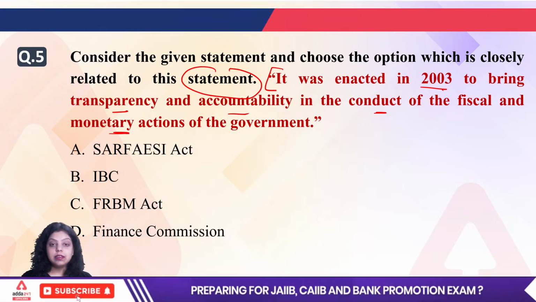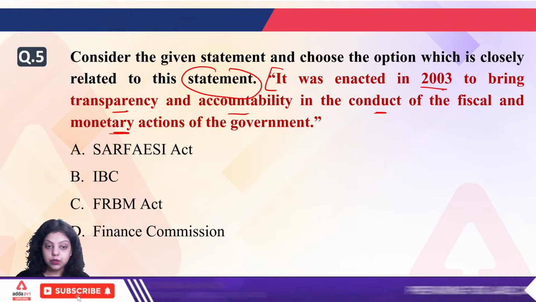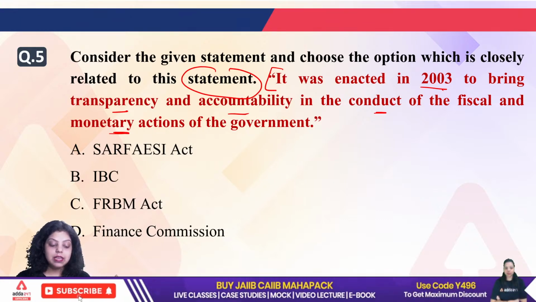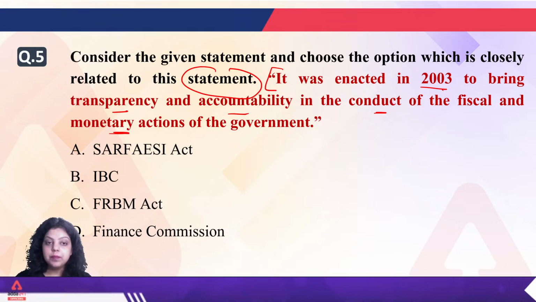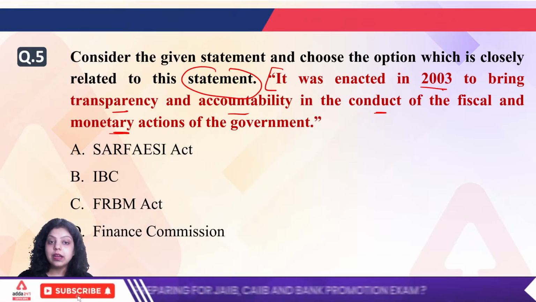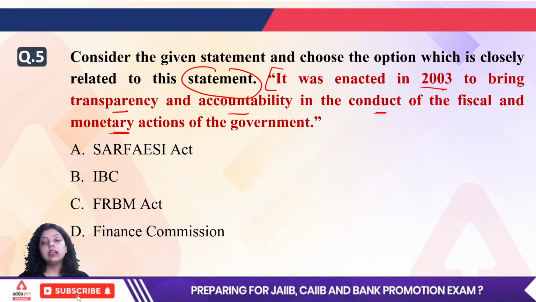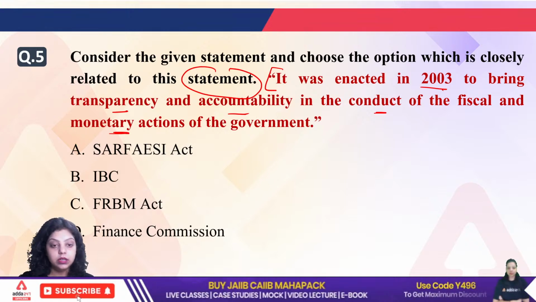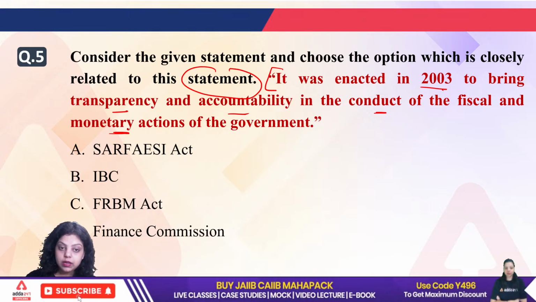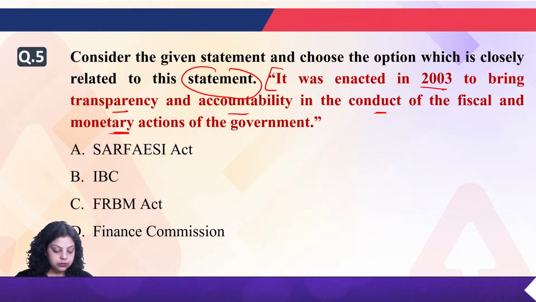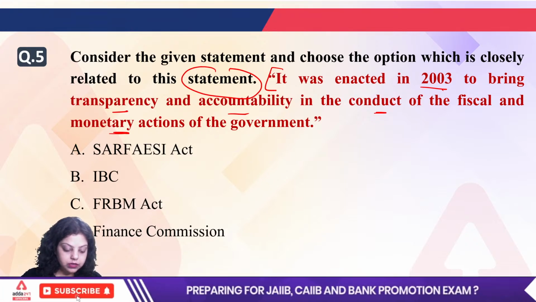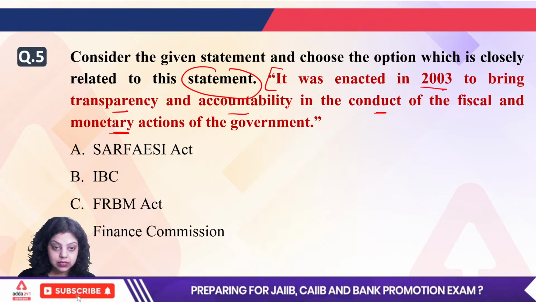So question is asking that a statement is defining which of the following act. So statement is saying it was enacted in the year 2003 and it was introduced to bring the transparency and accountability in the conduct of the fiscal and monetary action of the government of India. So which of the following act is it? Fifth is A, Rahul is saying C, Deepak is saying C, okay.